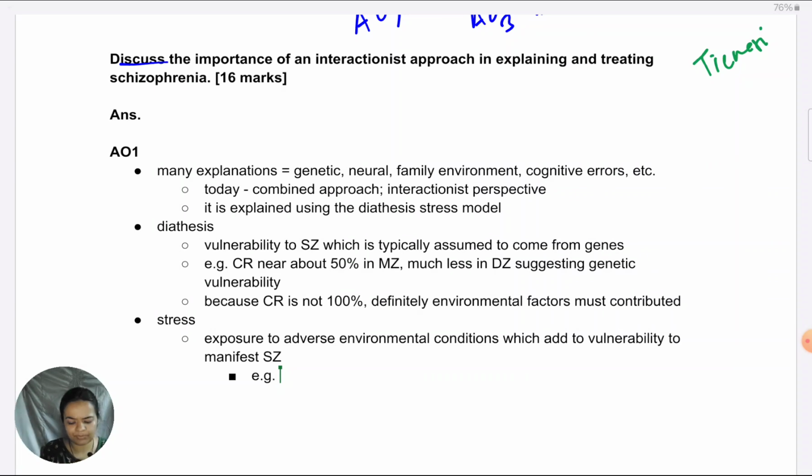Again, to just substantiate the point, not to get into a separate discussion altogether of environmental factors, one simple example of a study, and if you remember the name of the research, you can give it. It was established that prenatal environment can result in schizophrenia. So during childbirth, if there is trauma caused to the fetus, like say for example oxygen supply is cut off or something, it results in a much higher risk of schizophrenia.